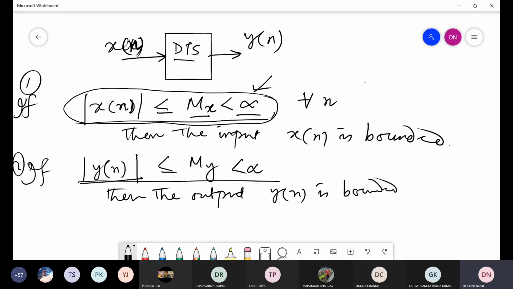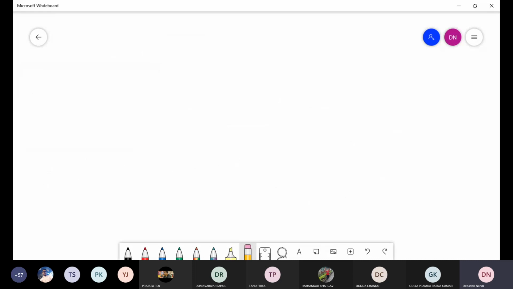You are giving some bounded input at the input side of the system, and due to that input you are getting some bounded output sequence y[n]. But if you see that you are giving the input x[n] which is bounded, but at the output you are getting some y[n] which is not bounded, then it is an unstable system. So this is the difference between stable and unstable systems.